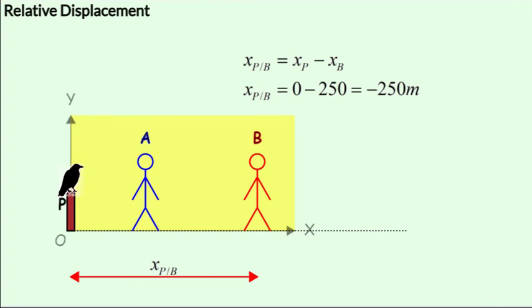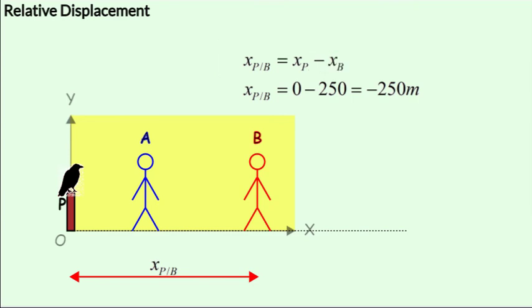Now let's find out what is XP with respect to B. So what is the displacement of the pole or bird with respect to B? If we ask the bird the question, since the frame of reference is attached to the bird, it would use the formula XP minus XB.